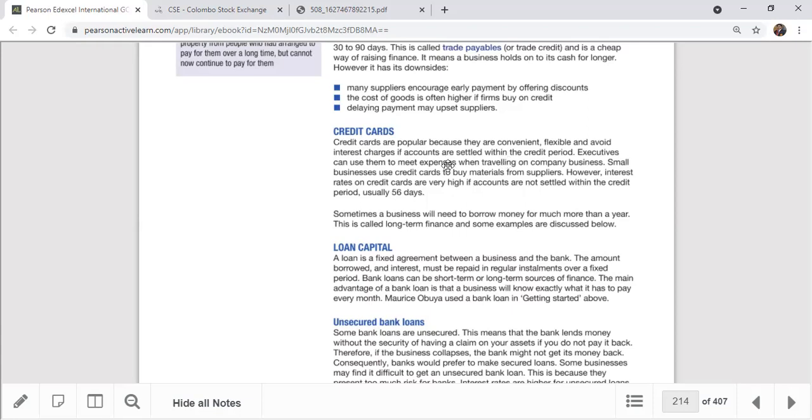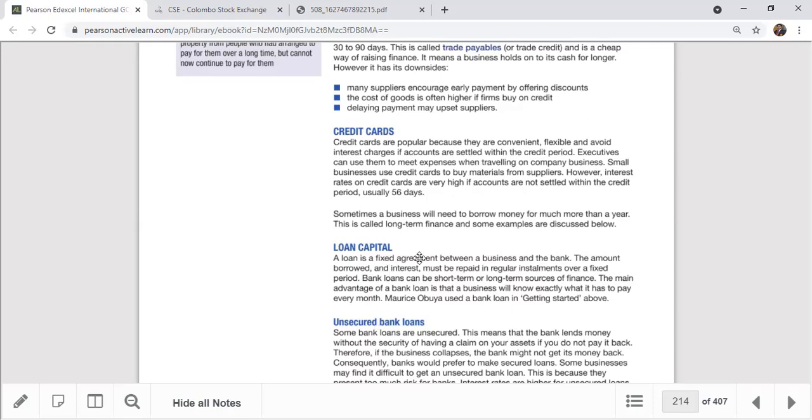So the other part is the debit card. With a debit card, there is no interest, because you are spending your own money, right? So executives can use them to meet expenses when traveling on company business. You can pay for hotels, and you can buy some materials from suppliers, everything. Those are the main advantages. The disadvantage is the high interest cost, and you always have to make sure that you settle within that period, like 56 days or sometimes 45 days.